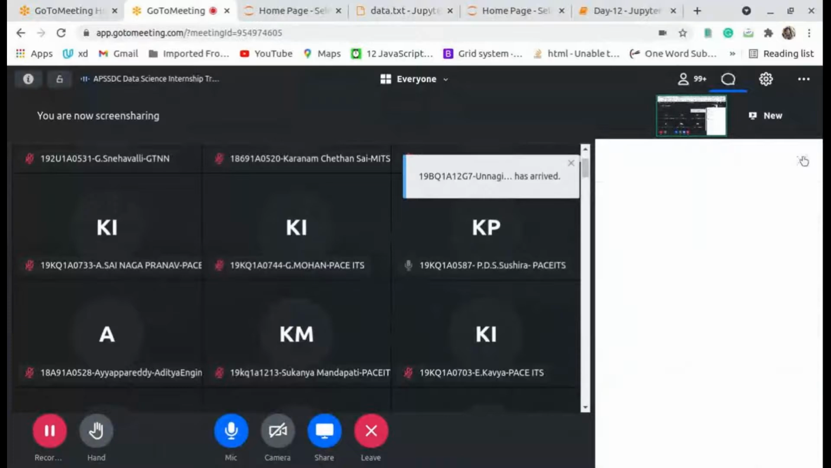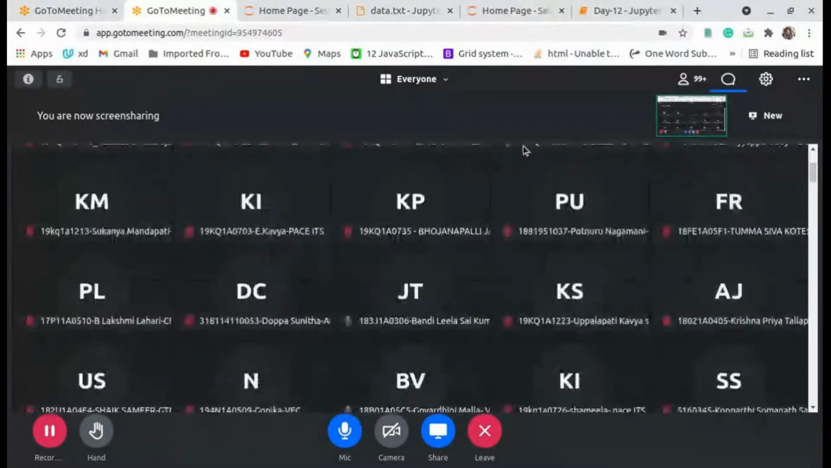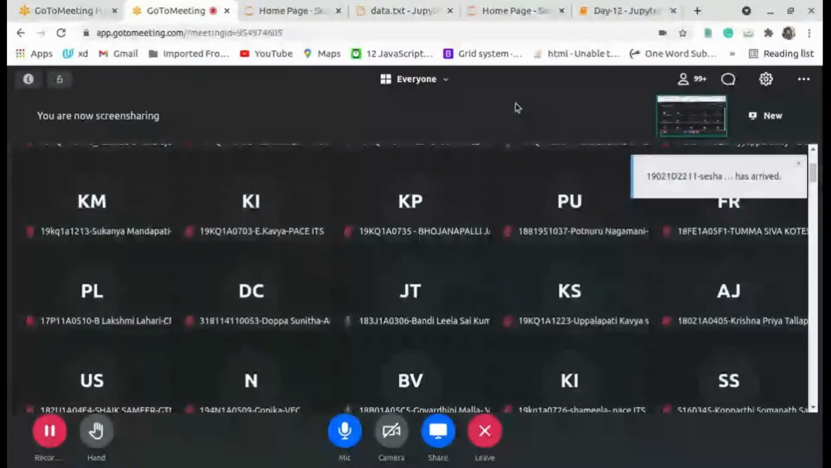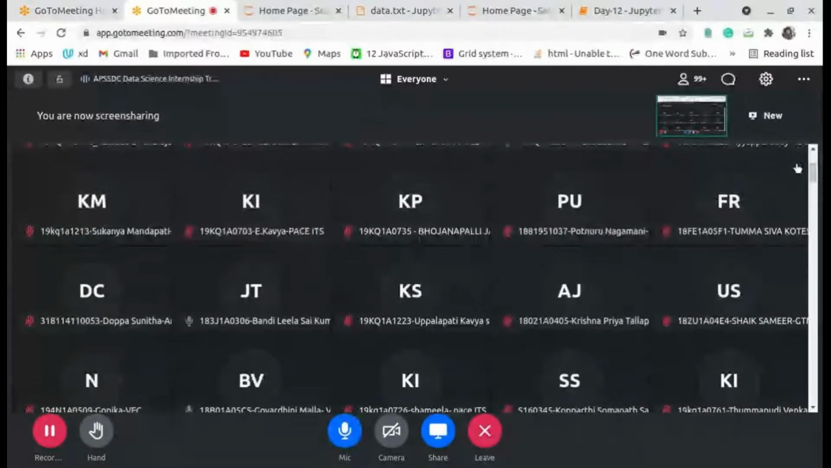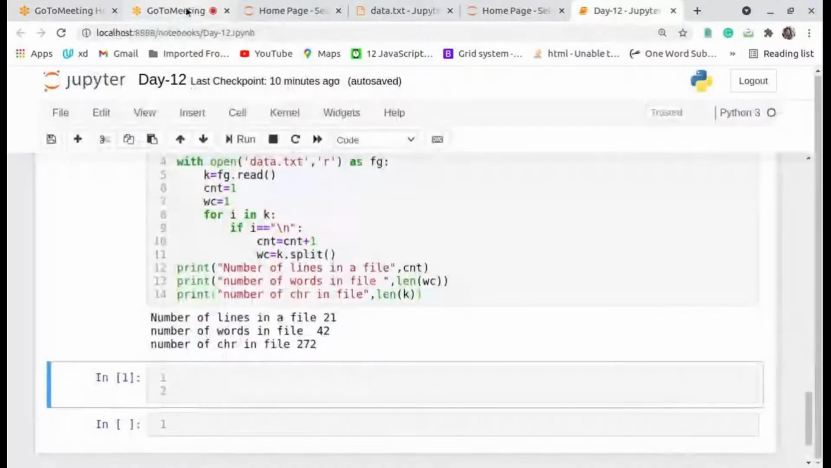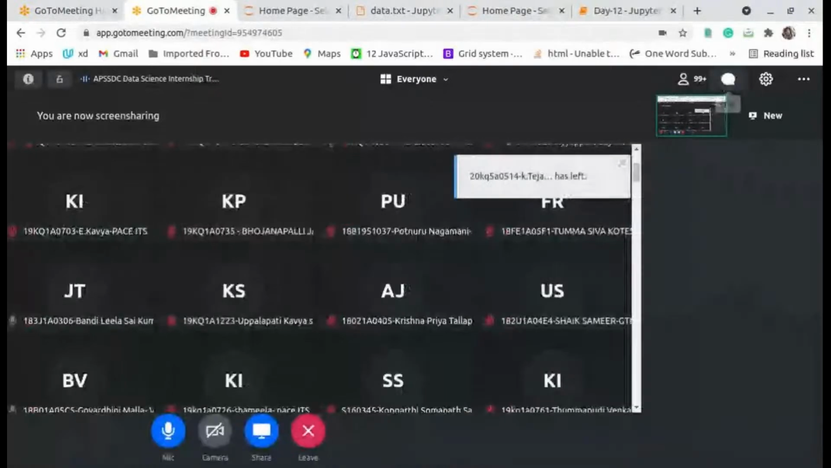Now we will move on to generating the marks for the students in a file. Can I go for the next step? Now we have to generate the marks for a number of students.